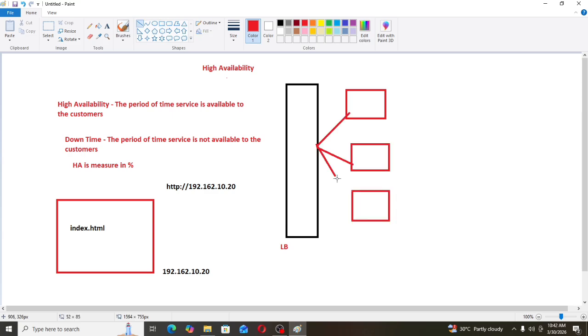In these servers, I have the same application. The application name is index.html. Here also I have the same application, index.html.